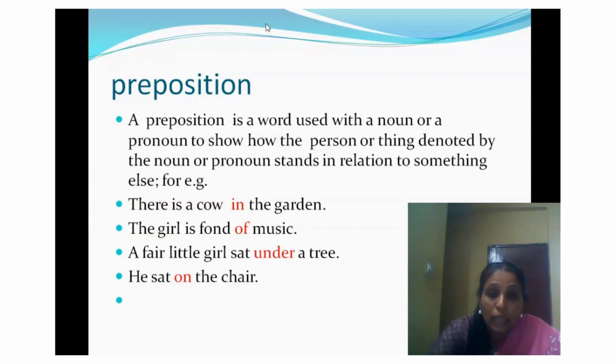What is that word? In is the preposition in this sentence. The girl is fond of music. A fair little girl sat under a tree. He sat on the chair. In these sentences, we had already highlighted the preposition words. Now, in a nutshell, what is a preposition? A preposition positions the noun or a pronoun in a sentence.